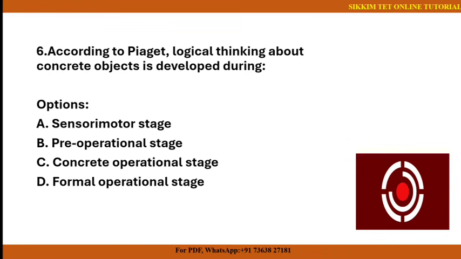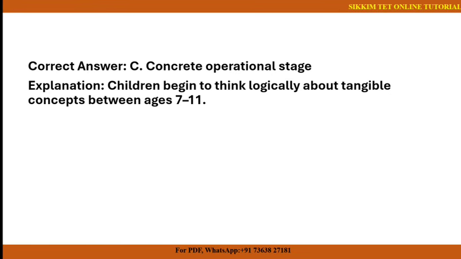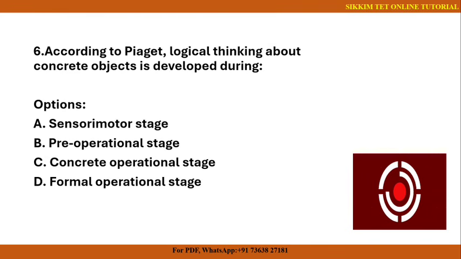Okay, time's up. The correct answer is number C, that is concrete operational stage. In this stage, children begin to think logically about tangible concepts between ages 7 to 11. So, in the sensorimotor stage, infants learn through sensory experience but not logical thinking. So, we can eliminate the first option here.